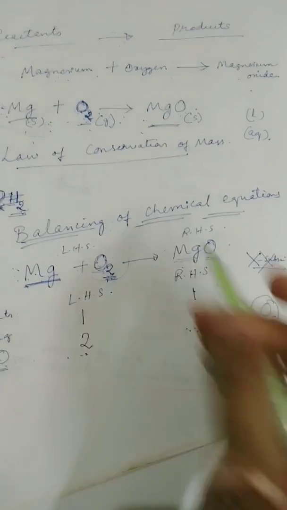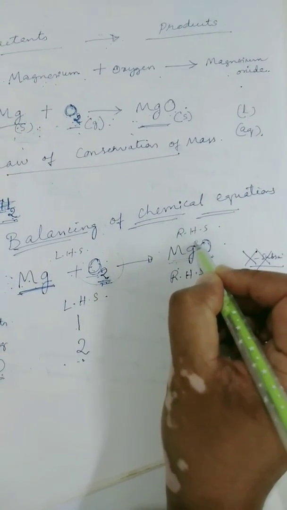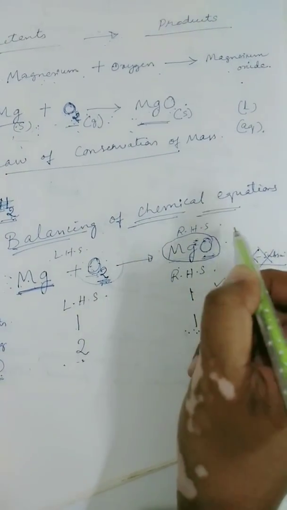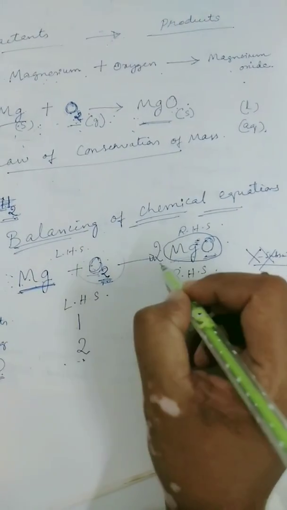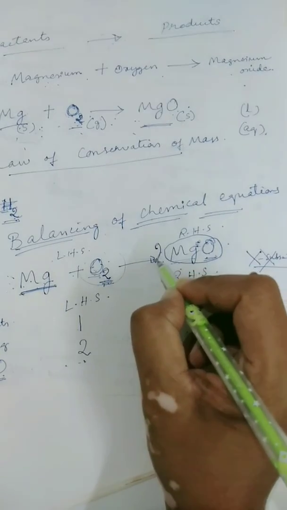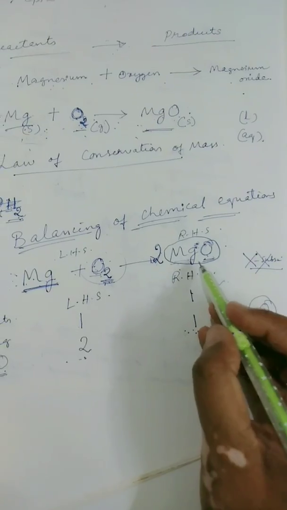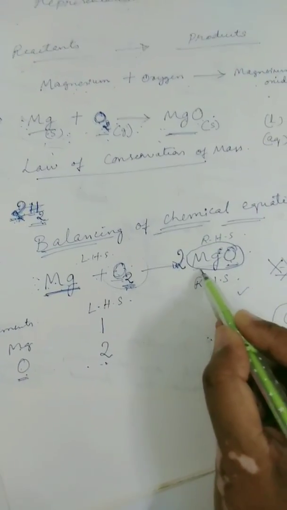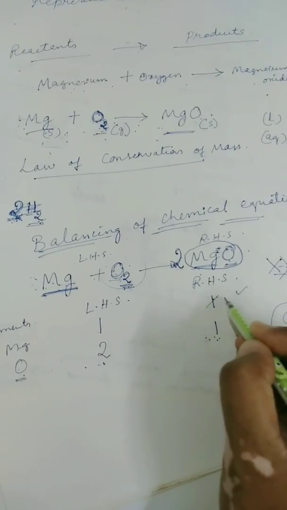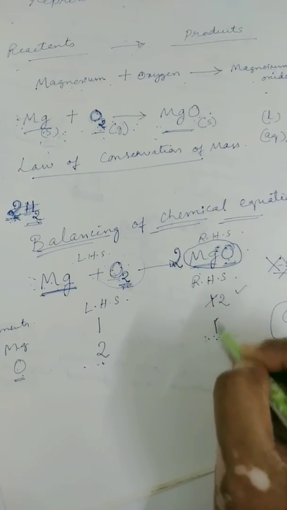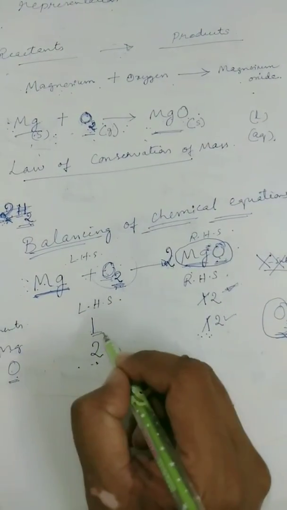So now let us try keeping a number. I can't keep a number over here, because together it is 1 molecule, so I can change the number of molecules by putting some number before it. Nothing is there, so it is 1, and I'll start with 2 MgO. Now again you need to check both, because now magnesium also became 2. So here it became 2 and oxygen became 2. Now the oxygen is balanced, but the magnesium is not balanced.